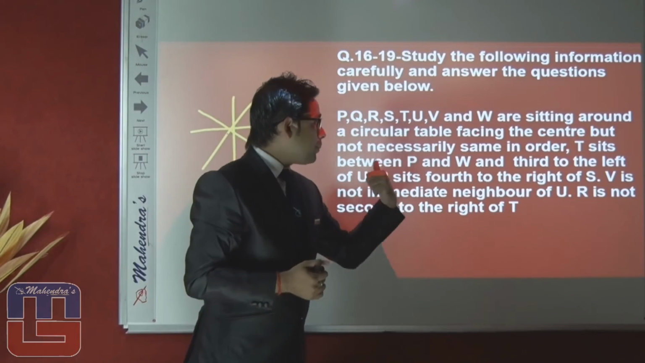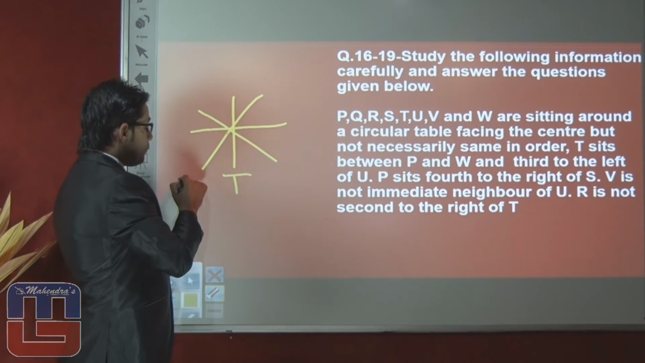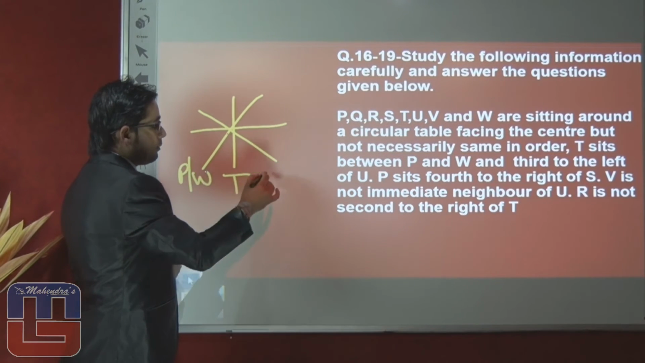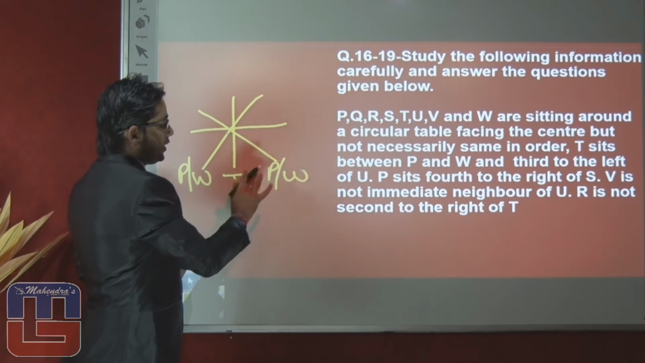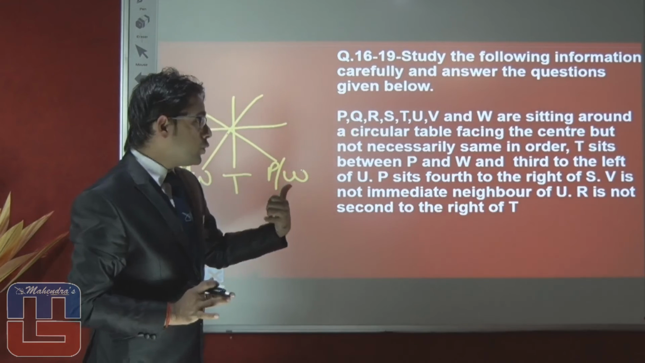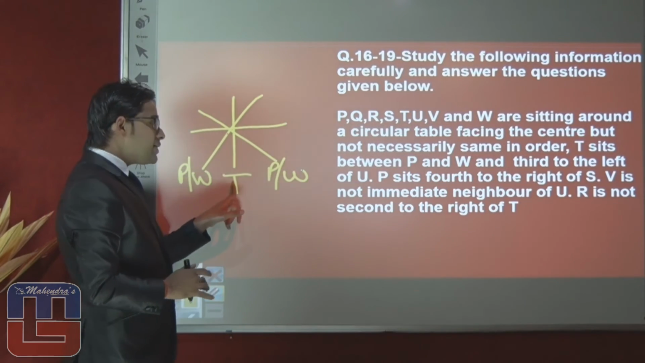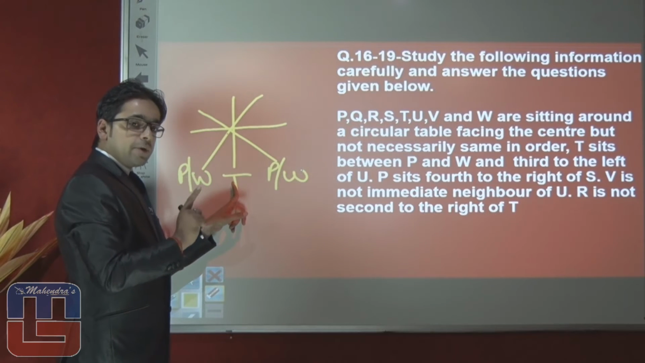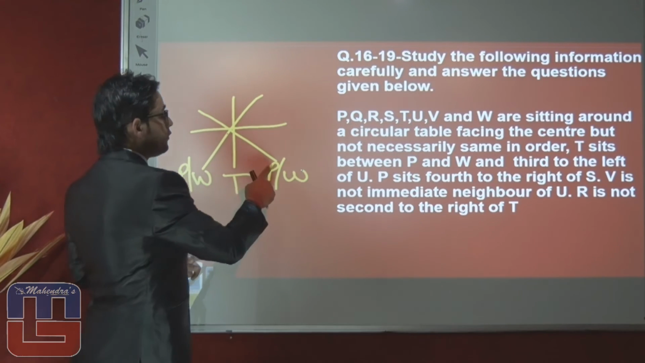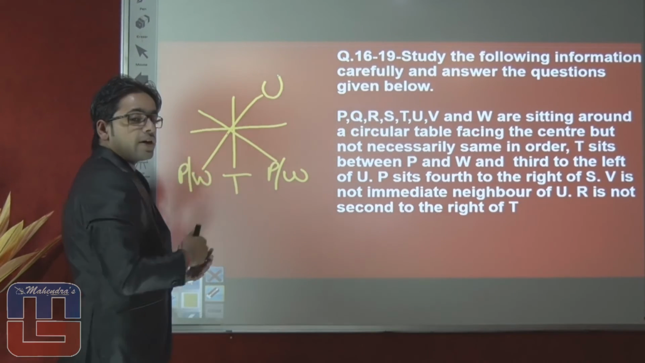T sits between P and W. It means position of T is fixed and position of P and W is variable. T sits between P and W, and third to the left of U. It means T is third to the left of U. If T is third to the left of U, here it means U is third to the right of T. First right, second right, third right. Why is U third to the right of T?